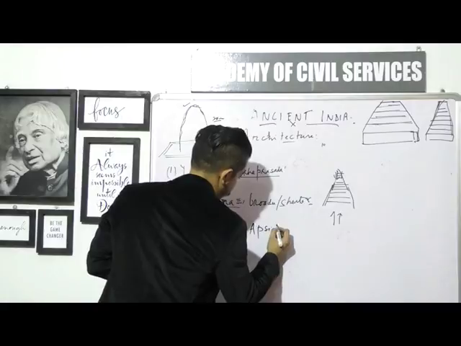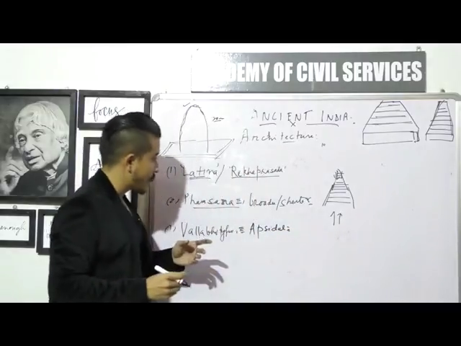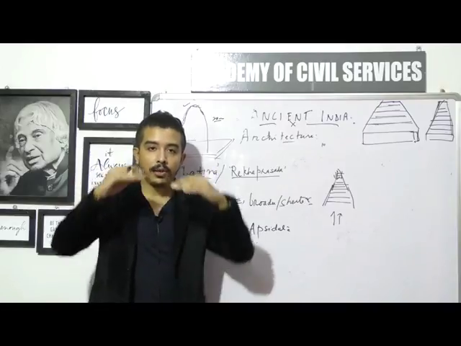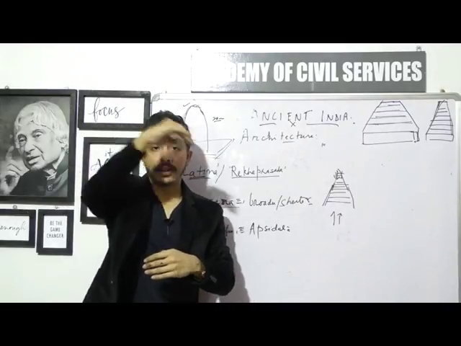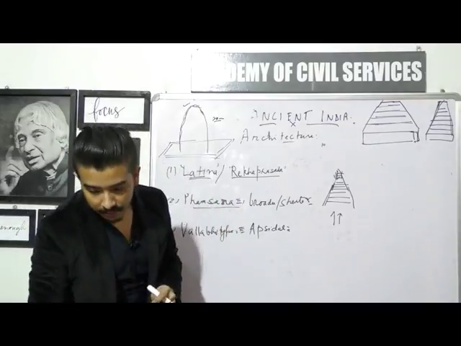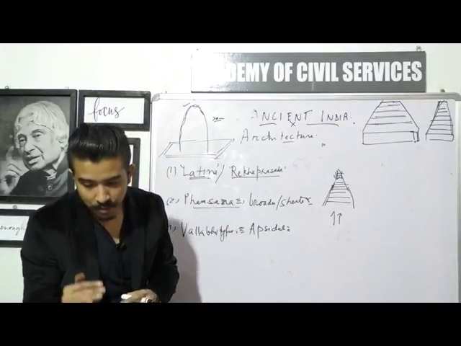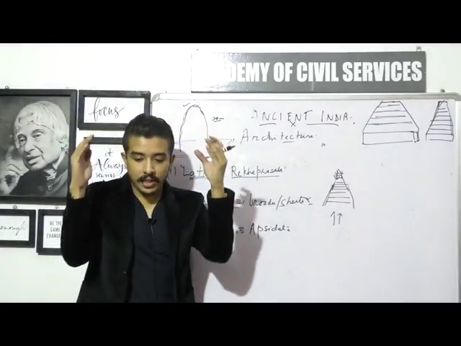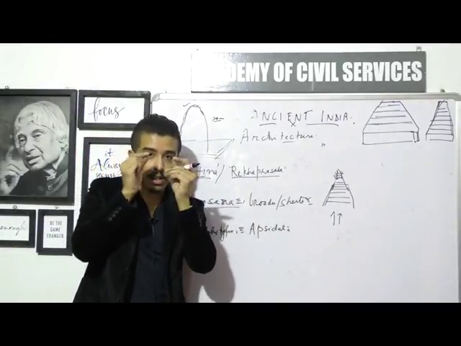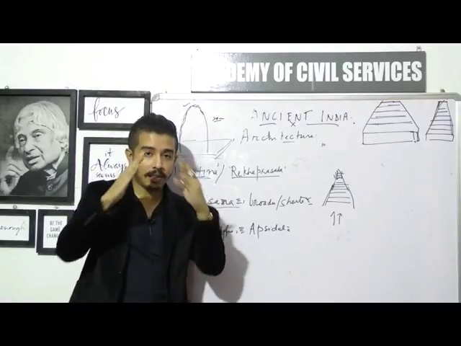That's important. The third one is known as the Vallavi type, and it's very interesting because it is apsidal. In the last class we talked about the elephant back, a hunched-back sort of structure. That's how the Vallavi type is. These are rectangular buildings with a roof that rises to a vaulted chamber. So the roof is not flat, and it is also not coming to one particular point like a straight spire.